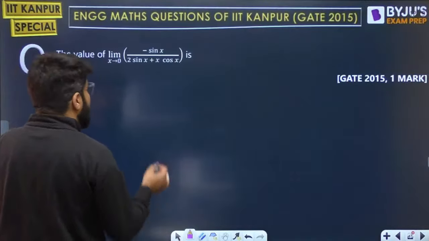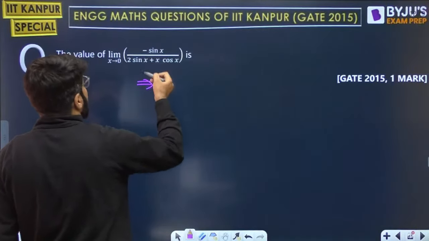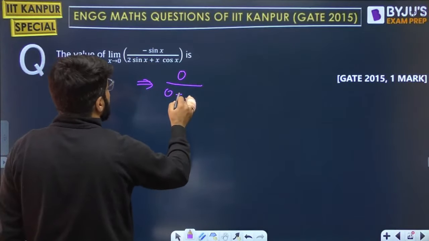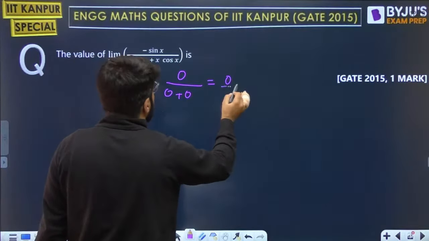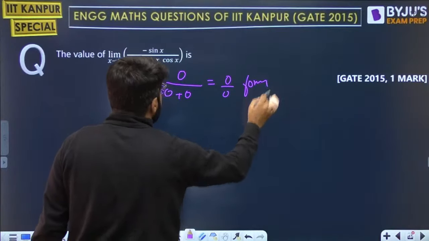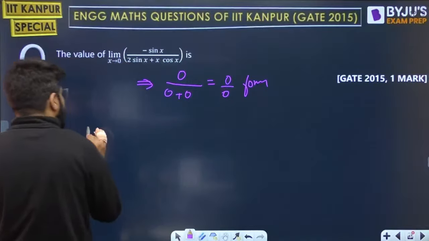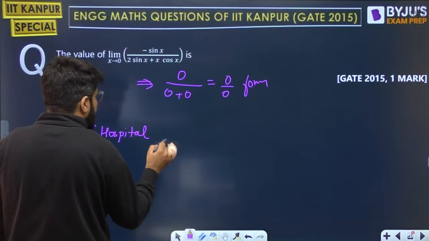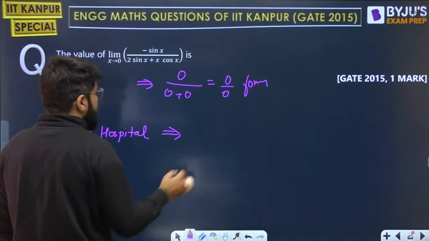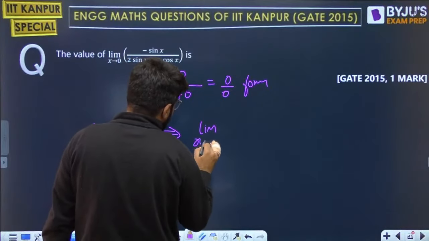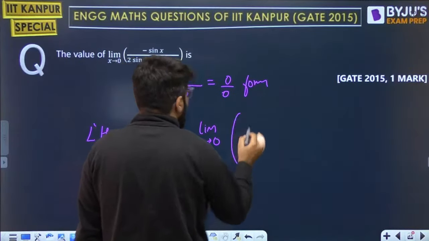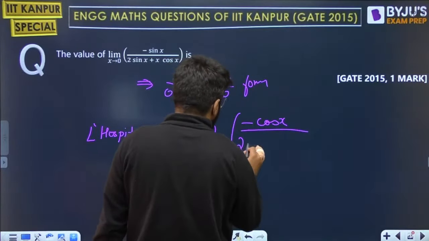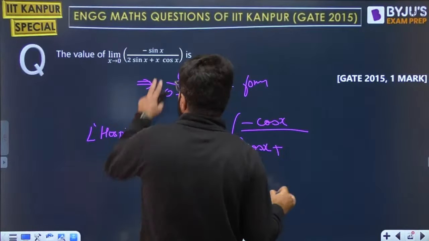So guys, a basic L'Hospital rule case, very frequent even in recent years. When I put x tending to 0, sin 0 is 0, and the denominator is 0 plus 0. So this is the 0 by 0 form. As soon as you get the 0 by 0 or infinity by infinity form, you turn your attention to the L'Hospital rule. According to the L'Hospital rule, this is going to be limit x tending to 0, differentiation of numerator, which becomes minus cos x, divided by 2 cos x plus the differentiation of x cos x.